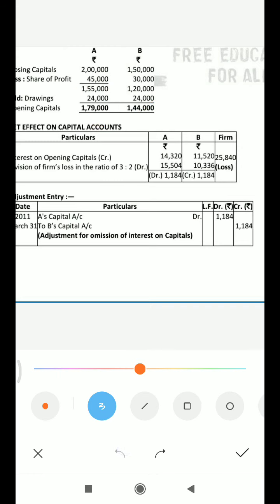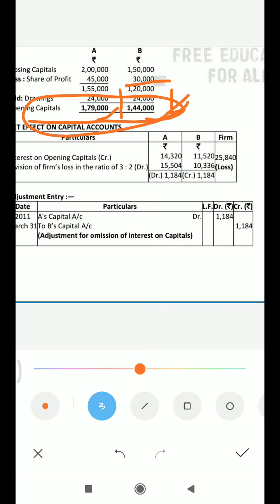And drawings, whatever you have already deducted, that will be added back: 1,55,000 plus 24,000 and 1,20,000 plus 24,000, 1,44,000. This will be the opening capital of the partners.